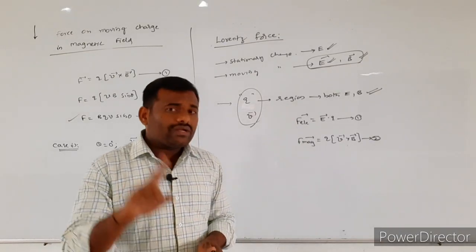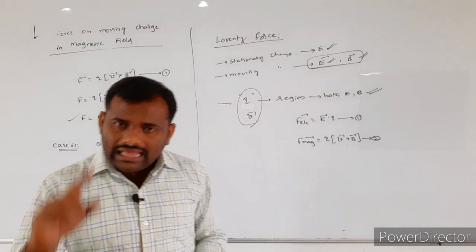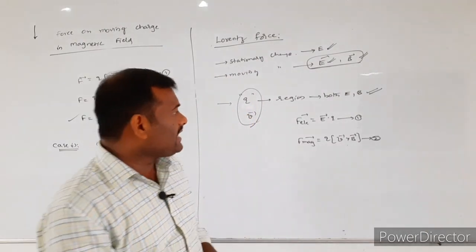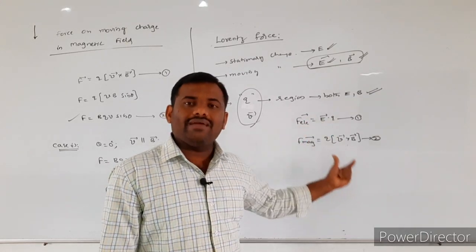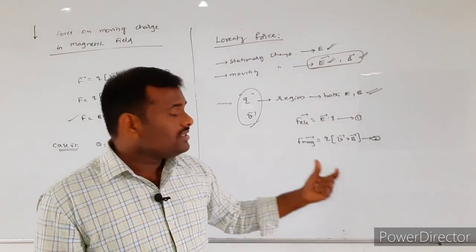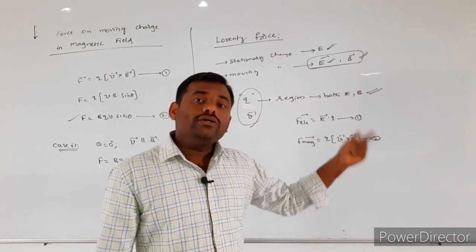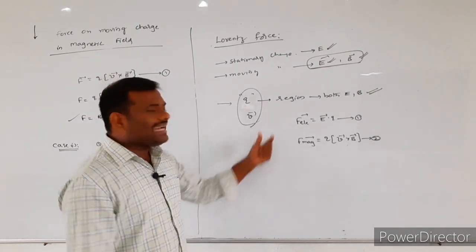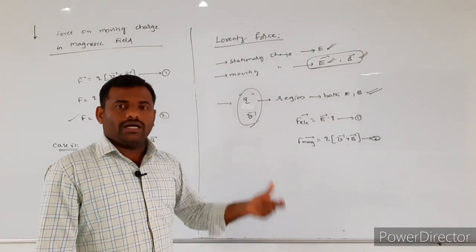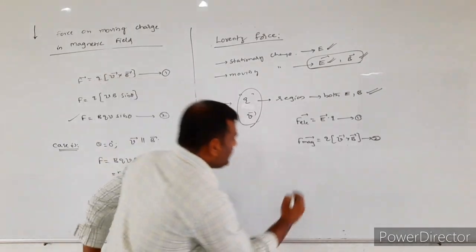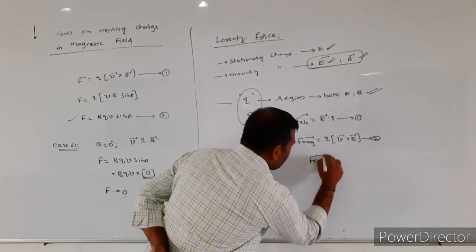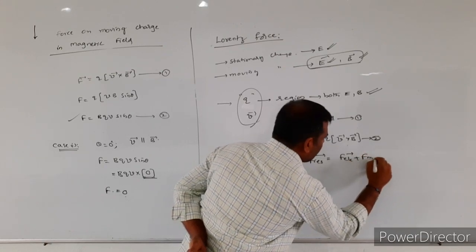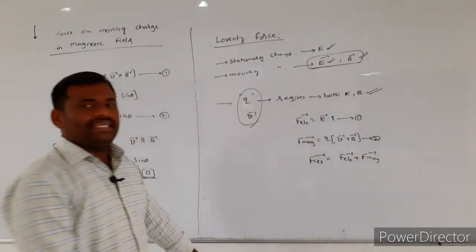That means over the given charged particle, at a given instant of time, two fields are acting simultaneously, as well as two forces. To get the resultant force acting on the charged particle, F resultant is equal to F electric plus F magnetic.